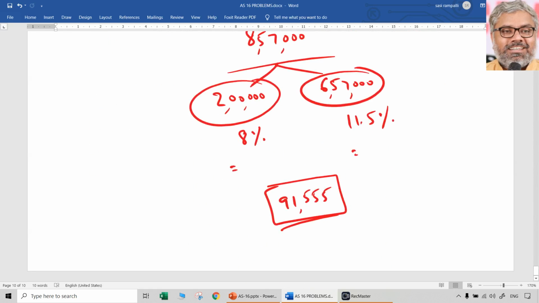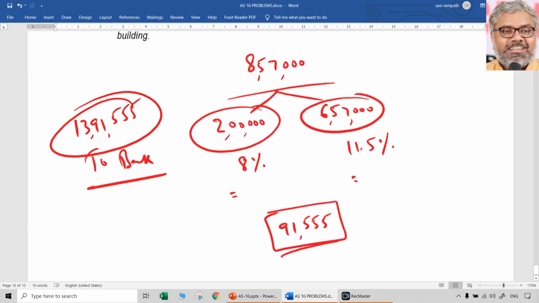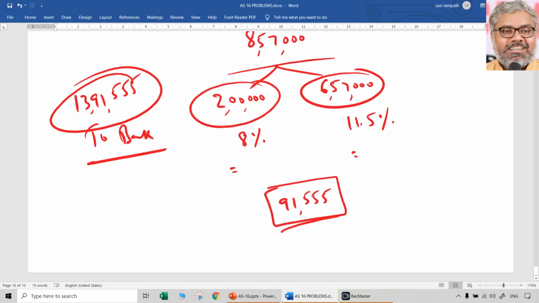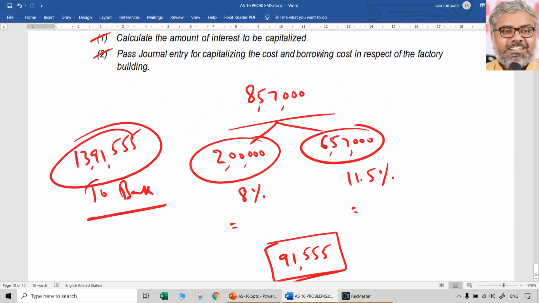So factory building account debit 13 lakhs, 91,555 to bank, same, 13,91,555. So the journal entry has to be passed, capitalizing the interest also to the factory building. 13,91,555 is the total amount of capital expenditure on that factory building, inclusive of 91,555 interest cost which has been capitalized.